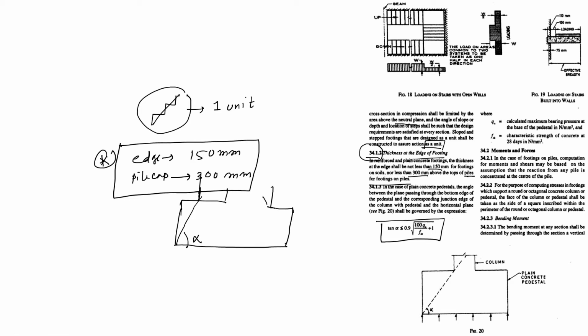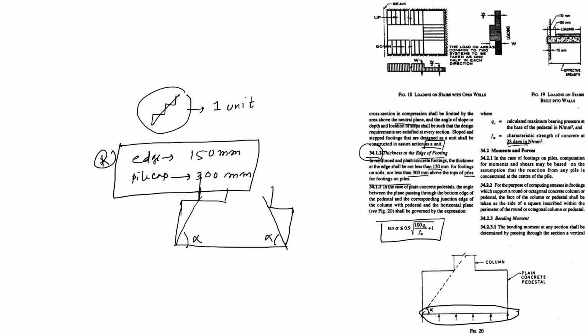This is alpha, and tan alpha is not less than 0.9 root over (100 q s by fck plus 1). What is q? The calculated maximum bearing pressure at the base of the pedestal, that is your bearing pressure. fck is the characteristic strength of concrete at 28 days.